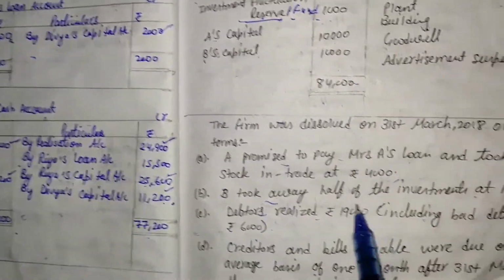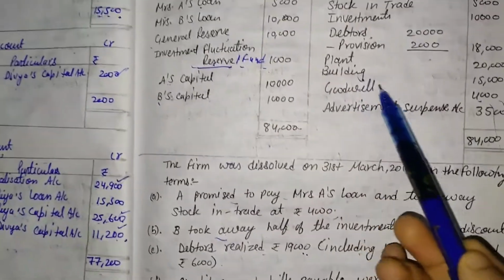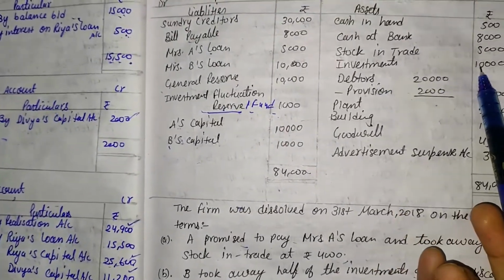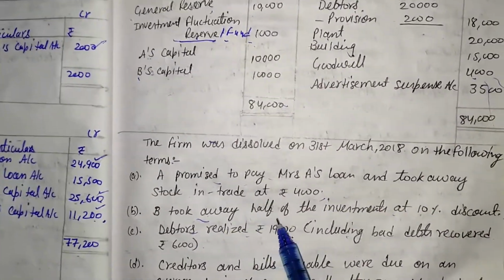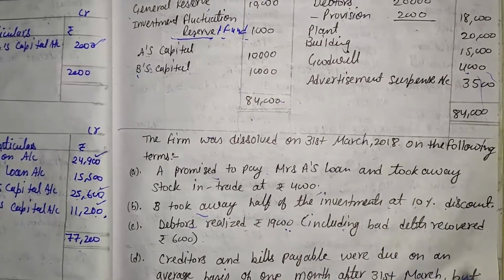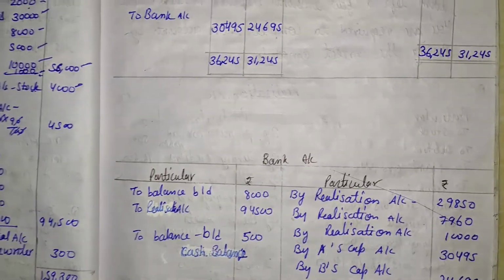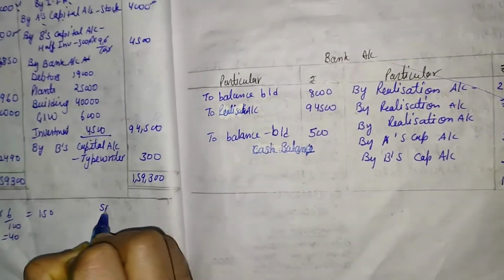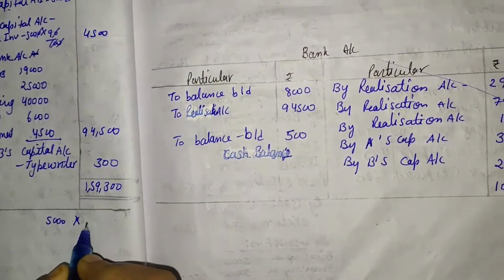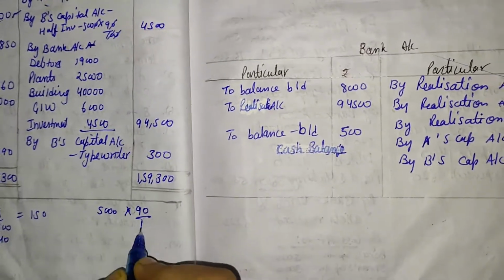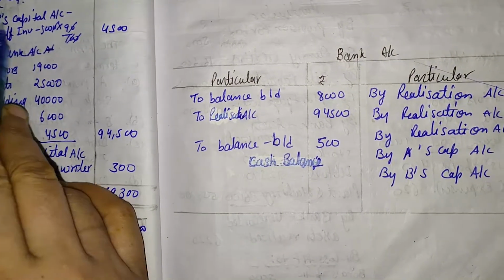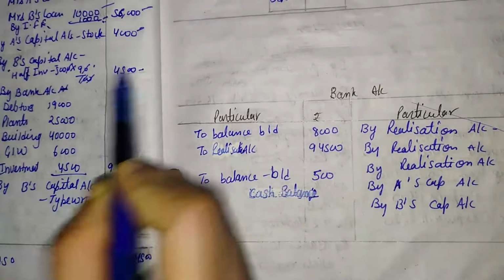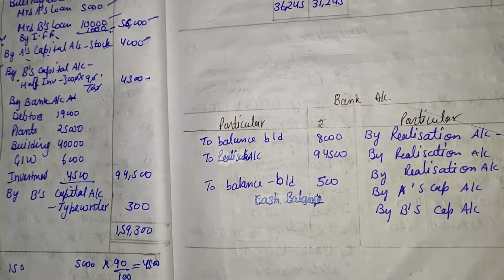Then the next additional information is B took over half of the investment. What is the value of the investment? That is given in the question, that is 10,000. So half of 10,000 is 5,000. And B took away half of the investment at a 10% discount, so we will have to calculate. Here investment value is 5,000 and a 10% discount means the value realized is 90%. After that we get 4,500, that is taken over by B. So here by B's capital account, that is rupees 4,500, with the help of the working note.